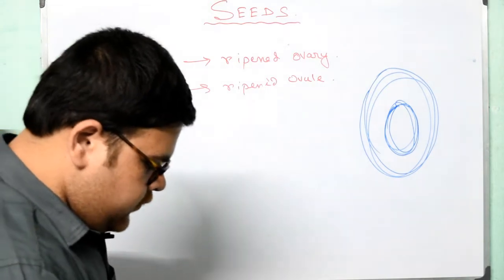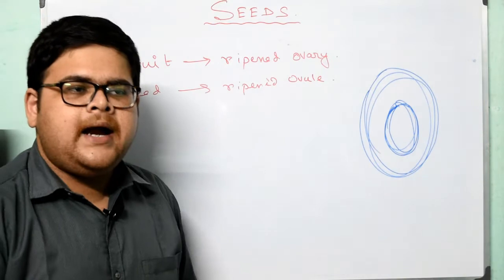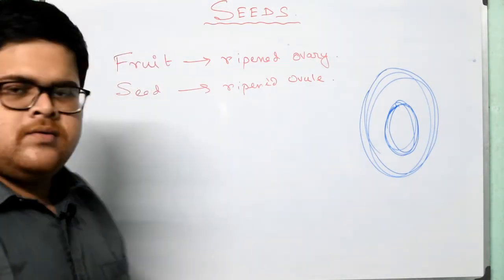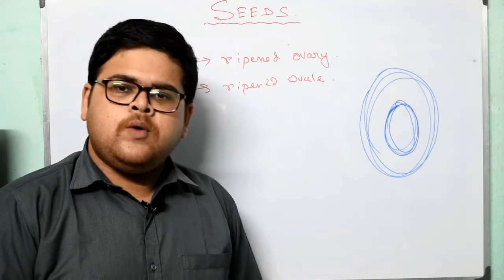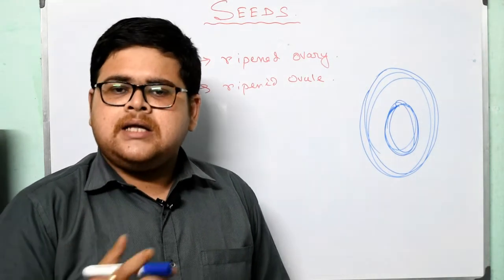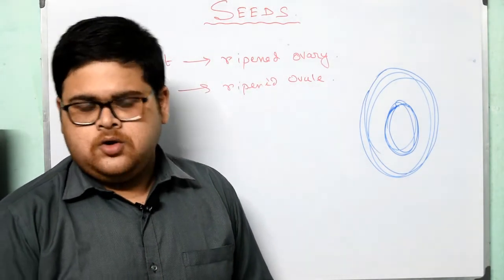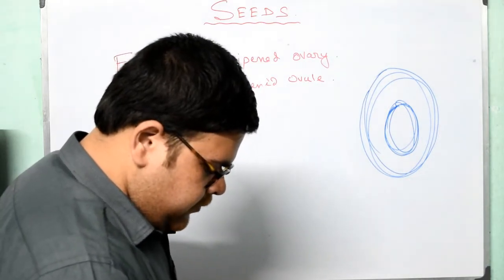Moving forward, more about seed. It is a mature ovule after fertilization. Definitely after fertilization, because we know that each fruit comes from the flower. It contains a tiny living plant, the embryo.